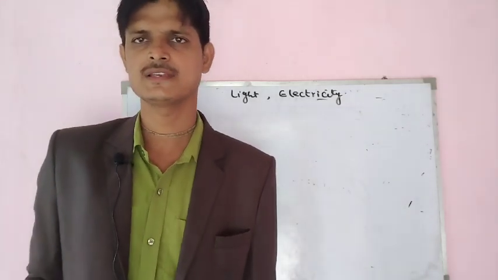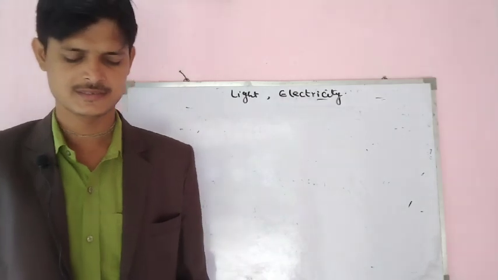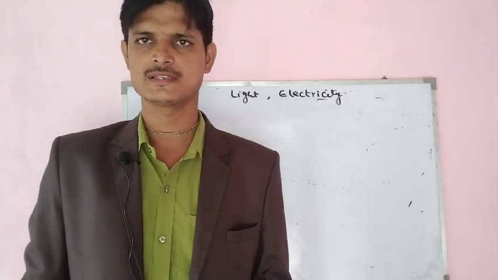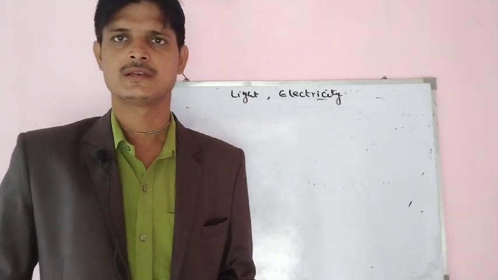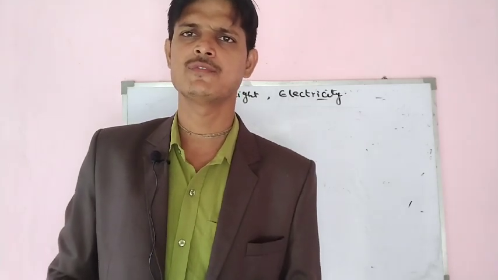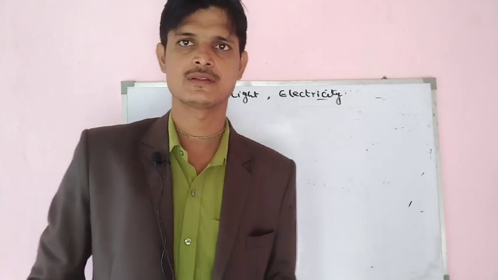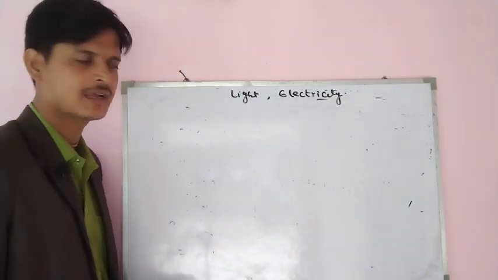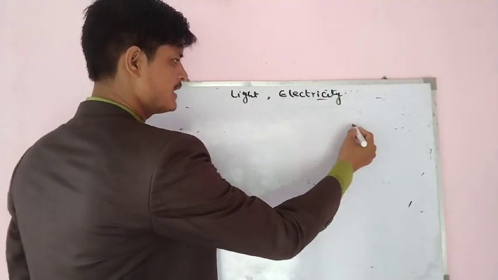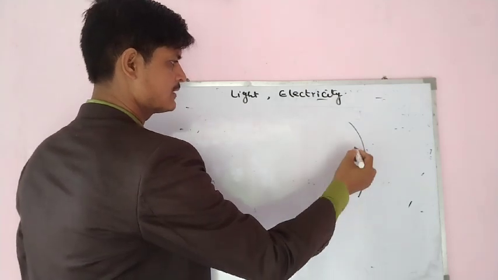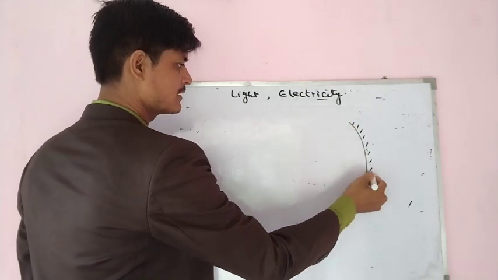I have seen that there is a lot of confusion over this concept. Suppose I ask, what do you mean by focus of a concave or convex mirror? My answer is like that. Suppose we have a convex mirror, this is our concave mirror.